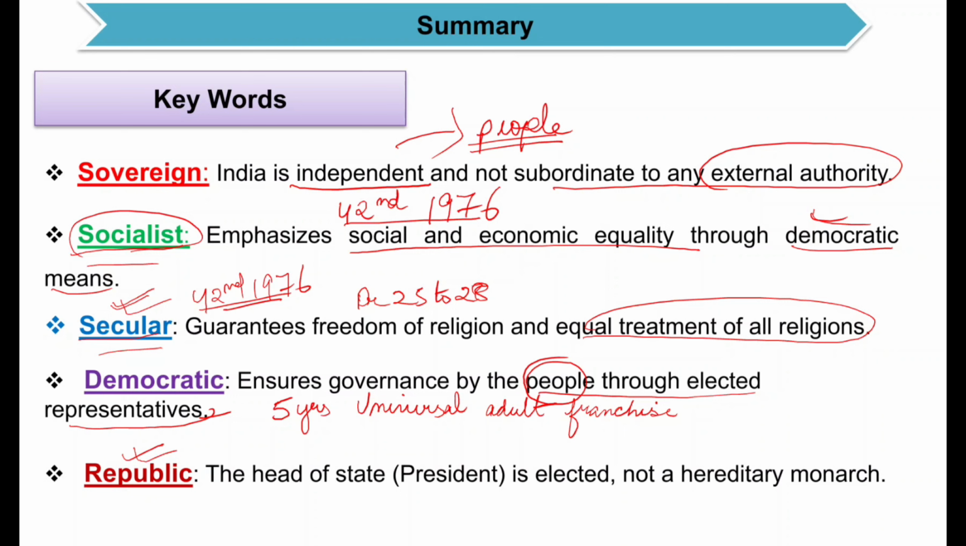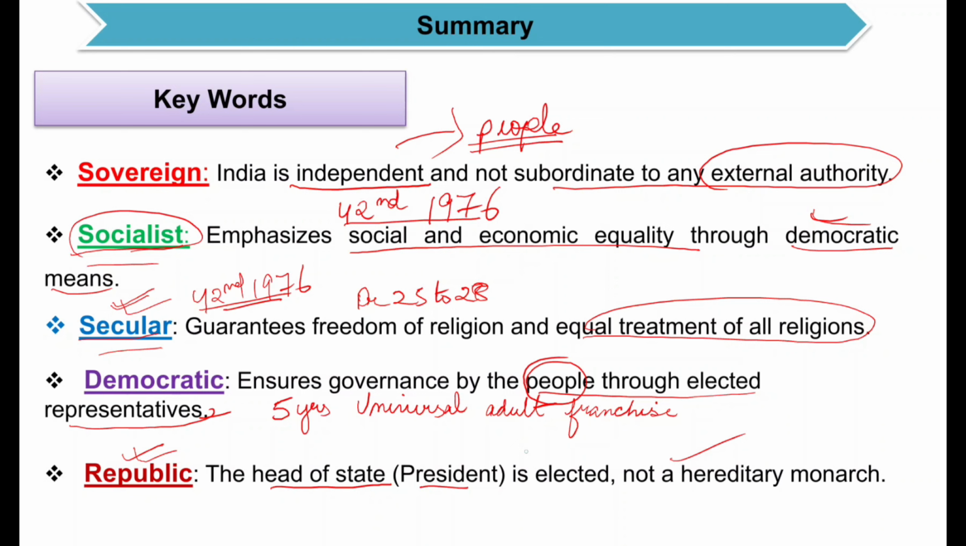Here the president, the head of the state, is elected, not a hereditary monarch. It means he has been elected by the people, though the president is elected indirectly, for a fixed tenure, and he exercises his power by giving advice to the Council of Ministers, which is again responsible before the Lok Sabha, the House of the People. There in the Lok Sabha we choose the leader, and the leader becomes our Prime Minister. So India is a republic country.